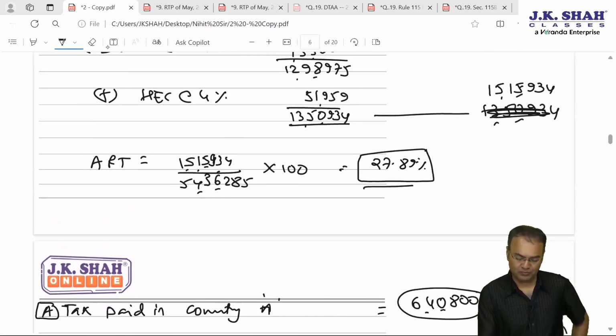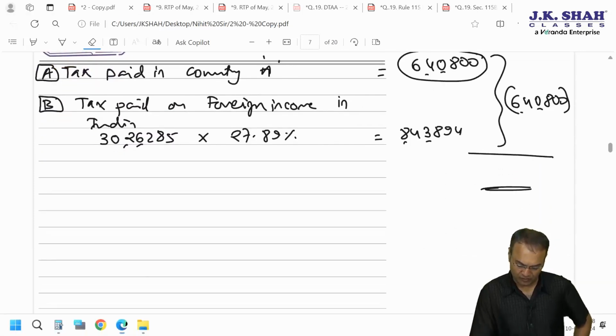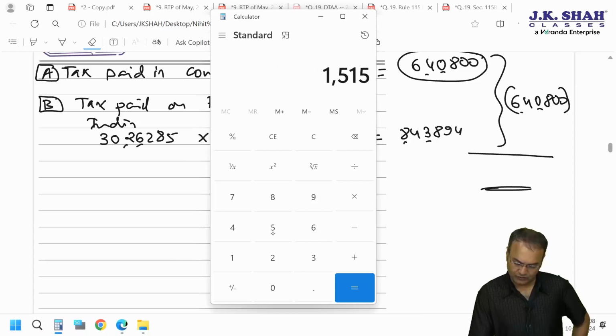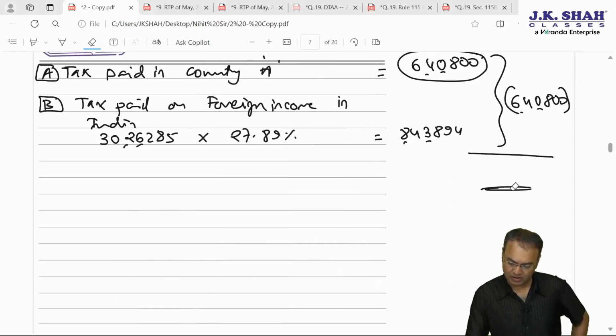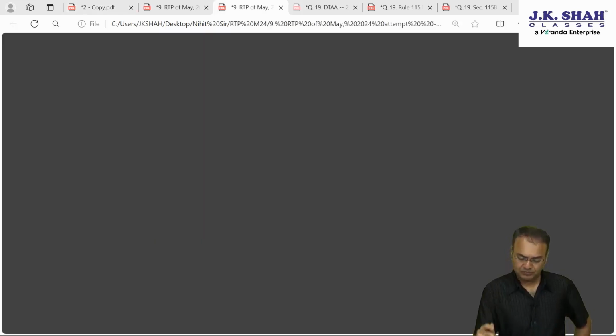640,800 to be reduced from 15 15 934. 15 15 934 minus 6,40,800 is 875 134. 875 134, that was due to the calculation error.